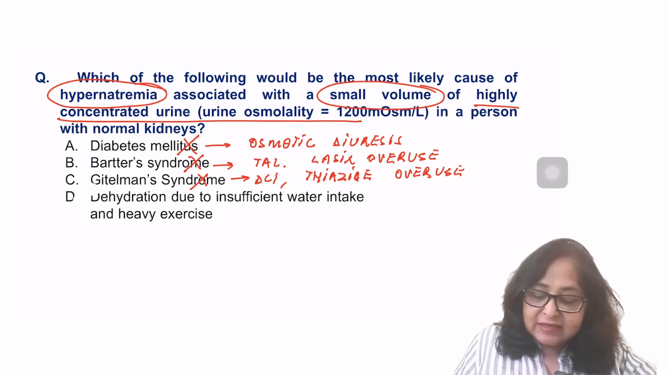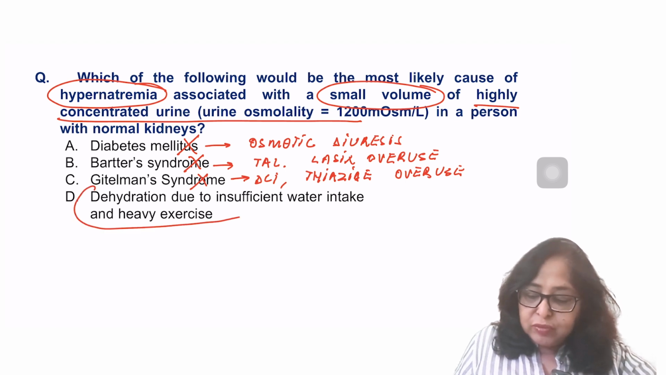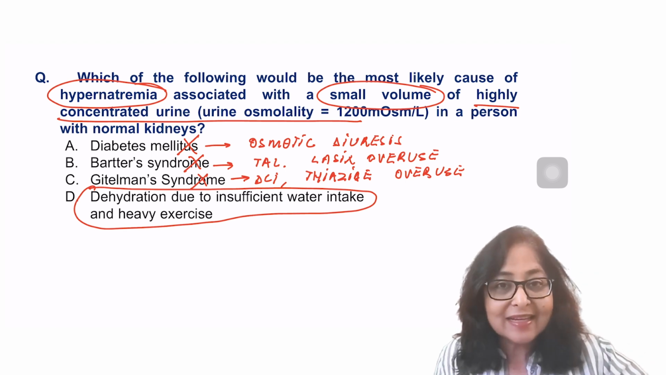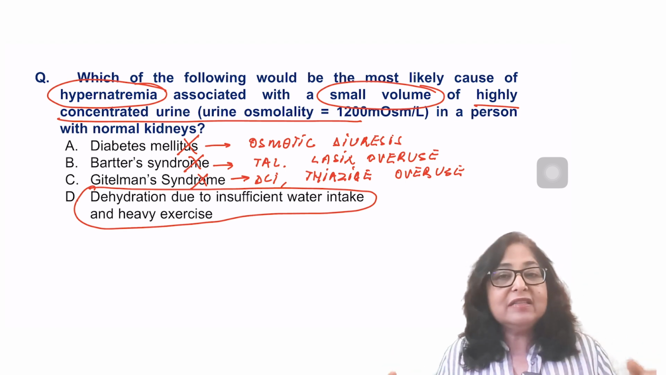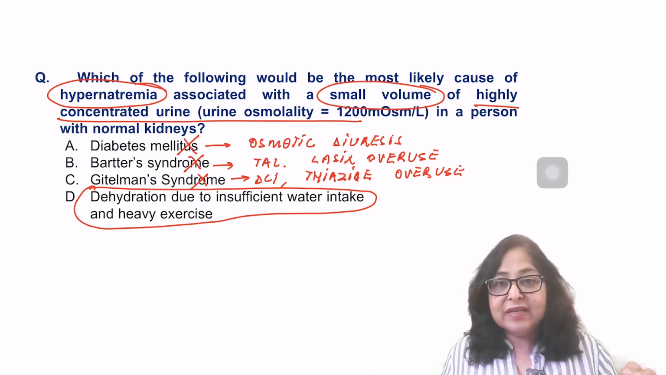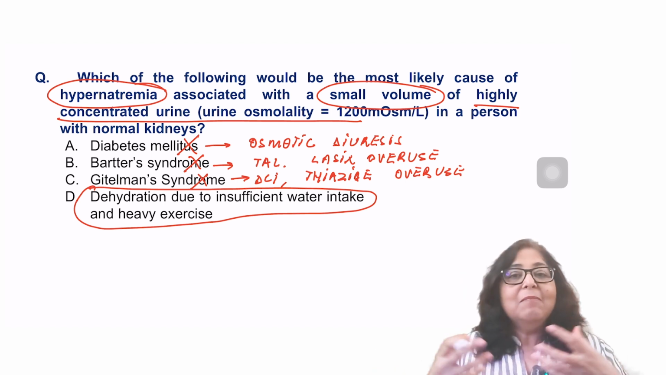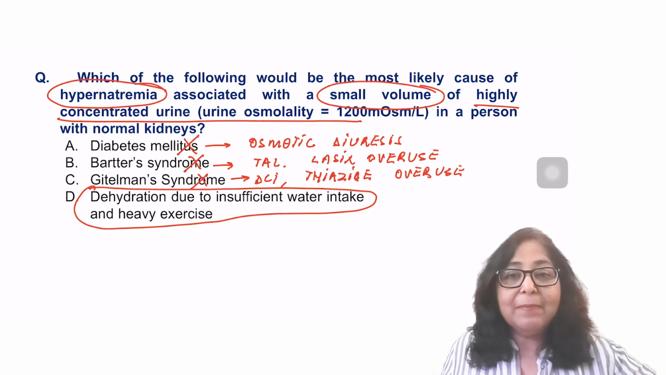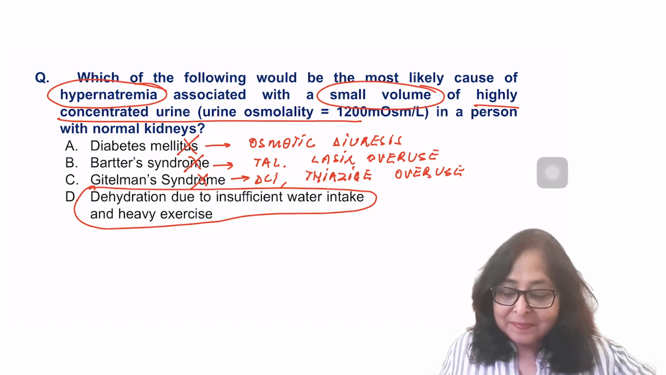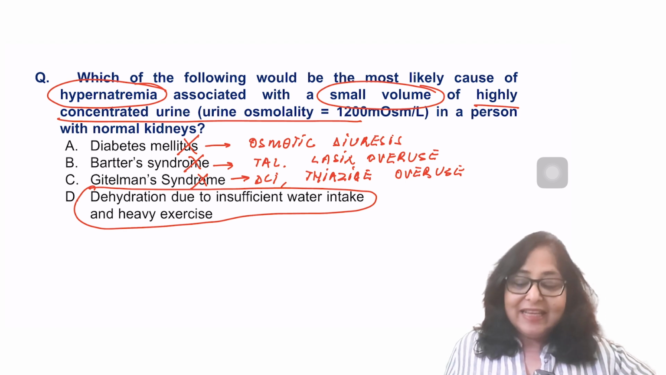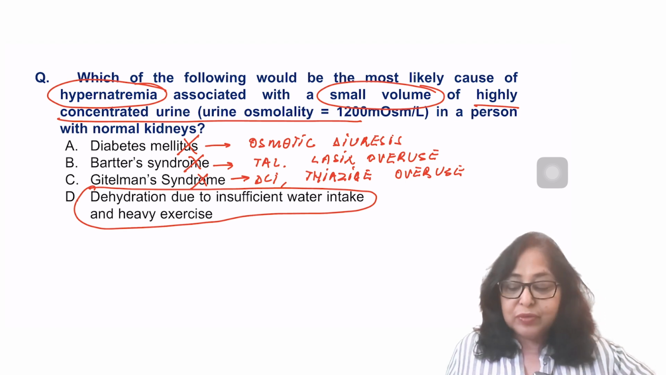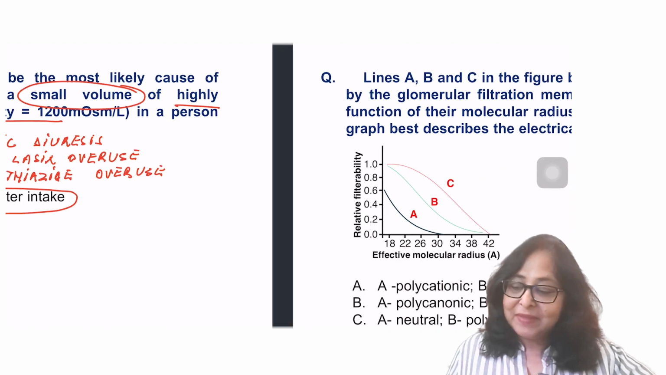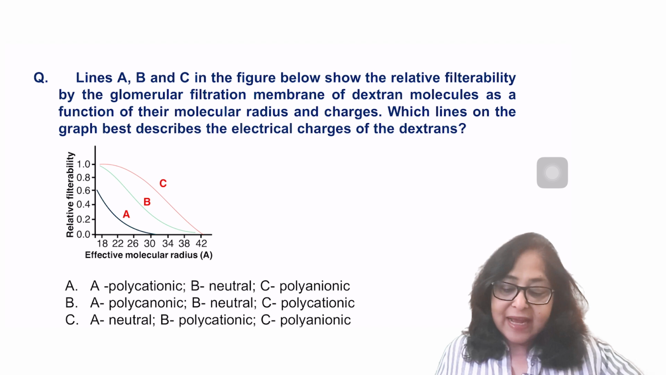So the answer here is dehydration due to insufficient water intake and heavy exercise. Now, because of insufficient water intake, there is an increase in plasma osmolality, more secretion of ADH, and that causes the urine to become highly concentrated. So answer is D, dehydration due to insufficient water intake and heavy exercise. Let's look at the next question.